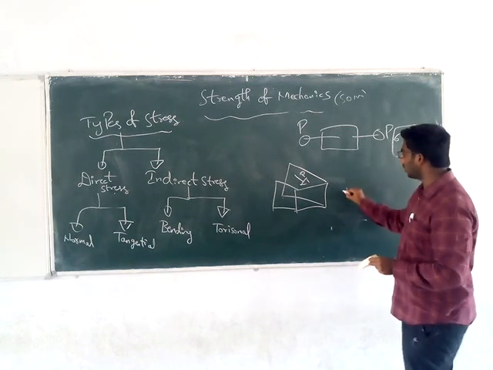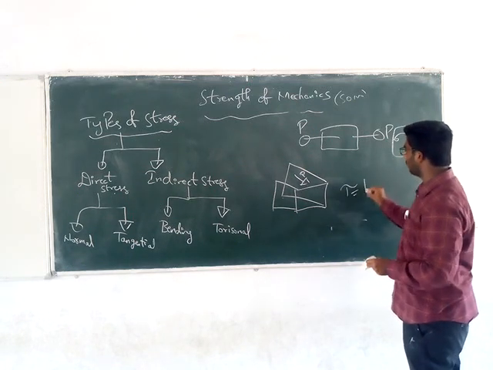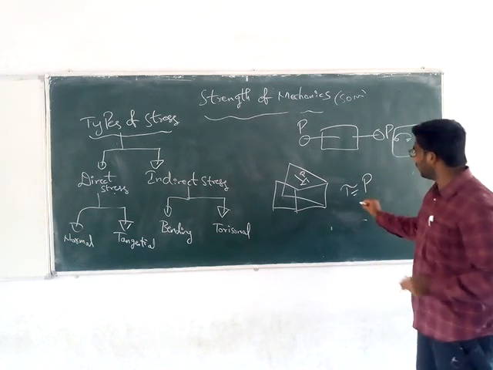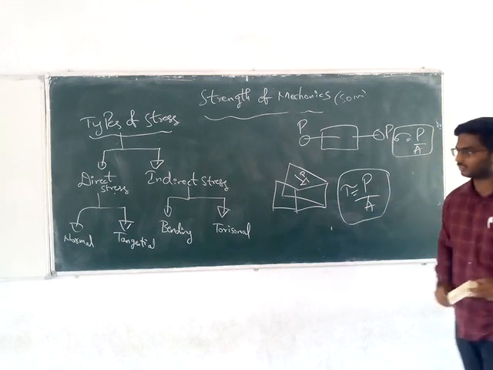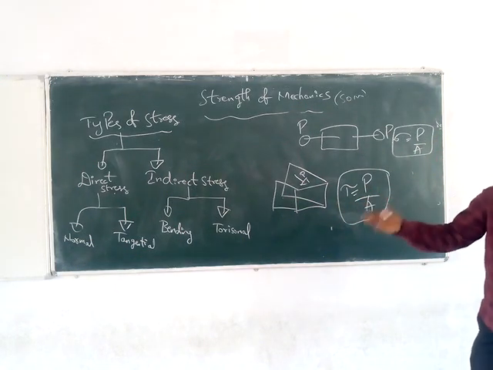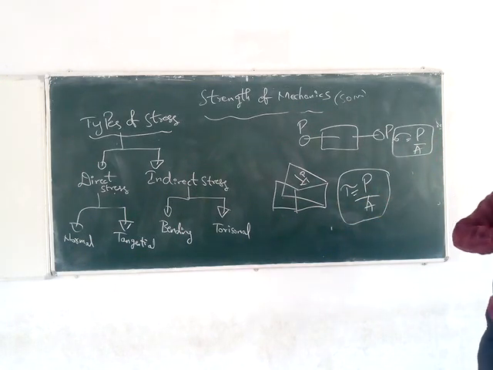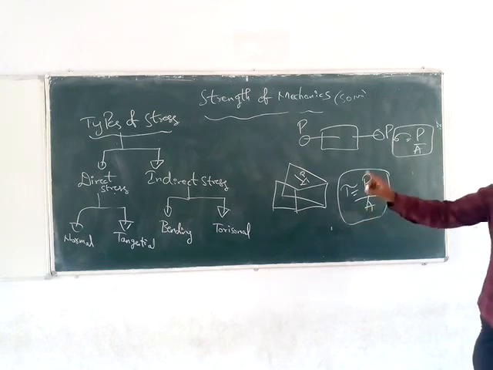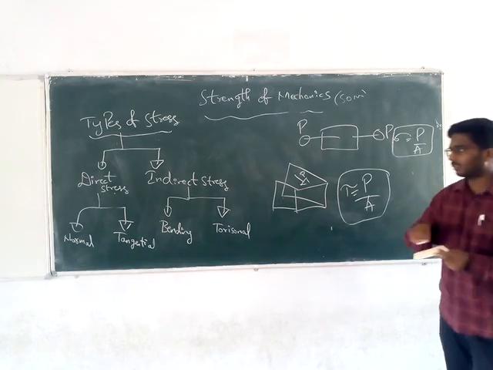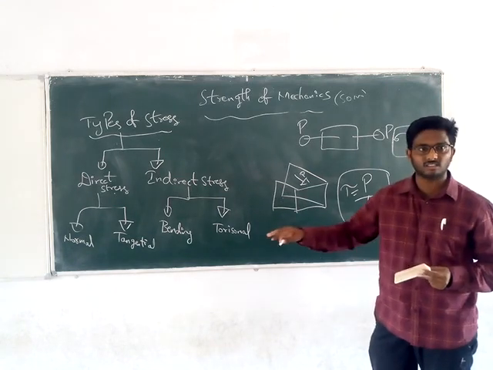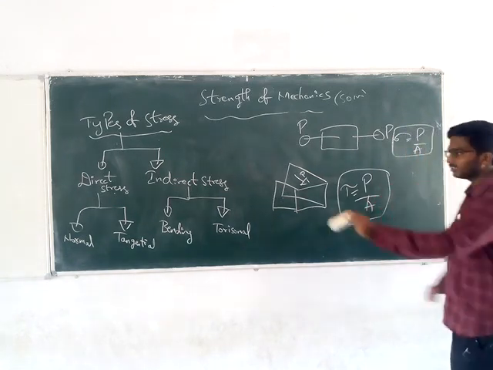So shear stress or tangential stress will be the force parallel to the cross section divided by that area. That is nothing but shear stress. The normal stress, tensile or compressive, will be perpendicular to the cross section, but the shear or tangential stress will be parallel to the cross section. Force divided by area is nothing but stress.